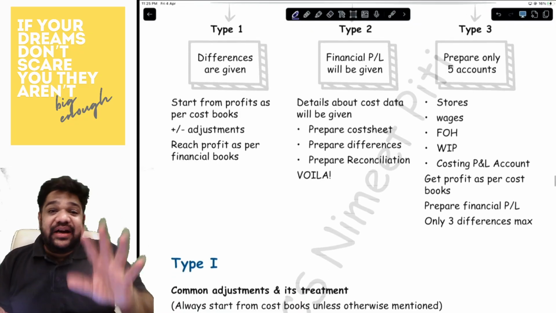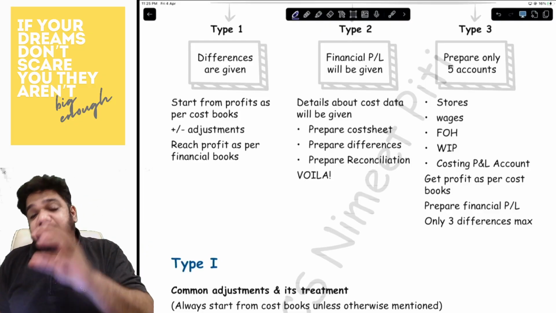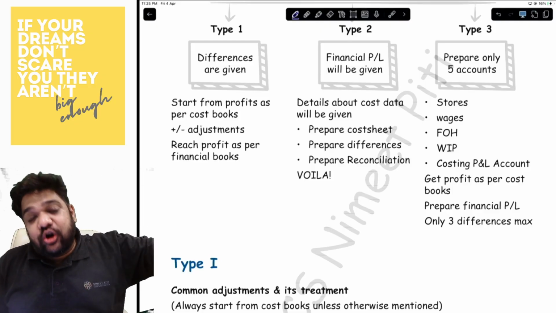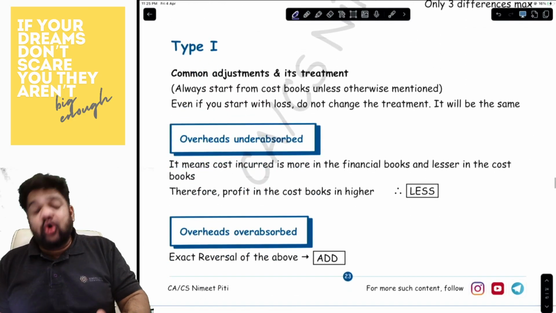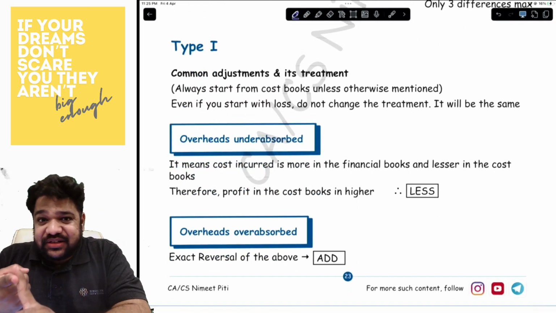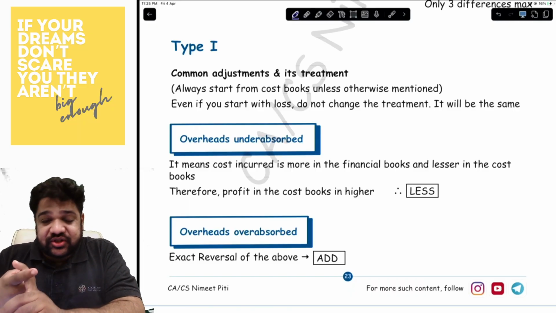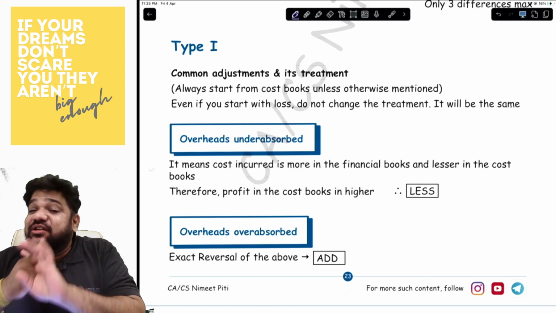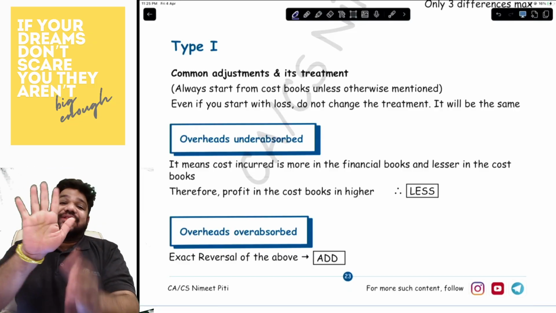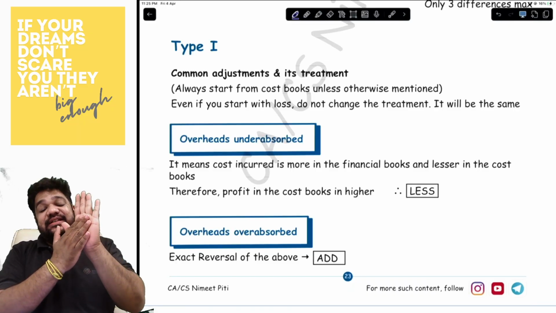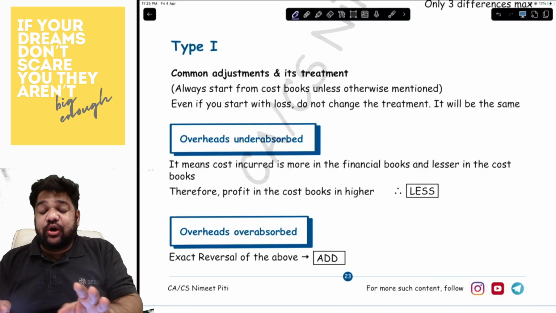Okay. Now, under type one, they will give you various adjustments and you will have to figure out whether it is plus or minus. So you will always and always start with profit as per cost books, unless otherwise mentioned. Okay. So profit as per cost books is where you will start. And here, even if the profit is a loss, it does not matter. Your signs will not change. Only thing, profit as per cost books is negative. Okay. Now this is the cost books, this is the financial books.